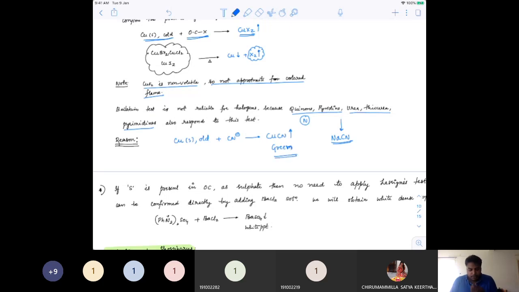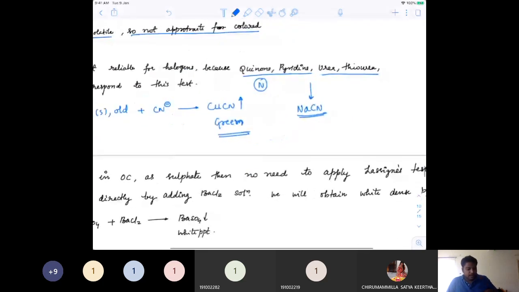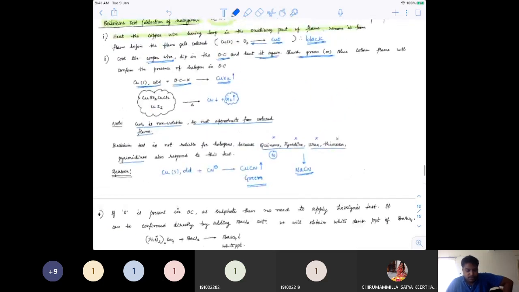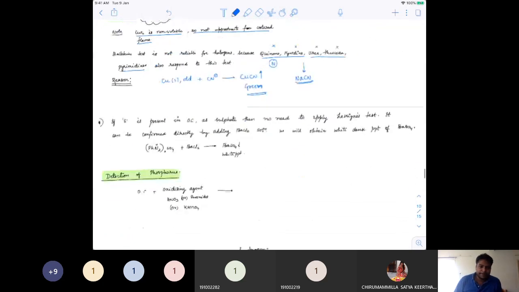So this is the question that is normally asked: unlike halogens, why should we not use the test for quinone, pyridine, urea or thiourea? Anywhere there is nitrogen present in the organic compound, we cannot use this Beilstein test, because CuCN will also show that green color flame.